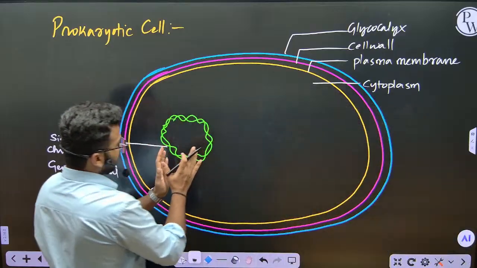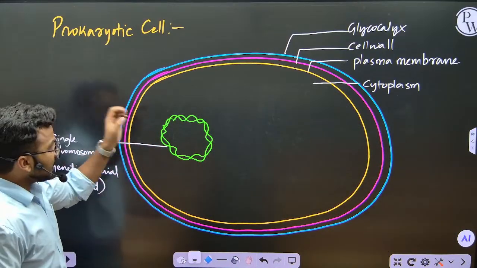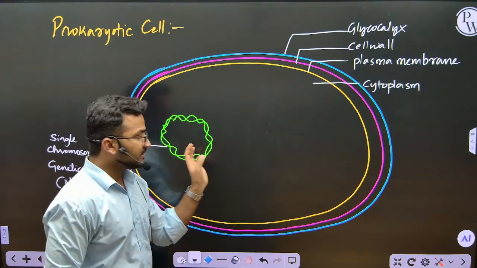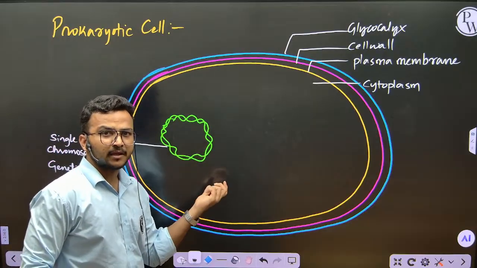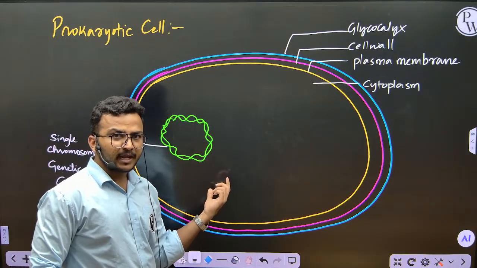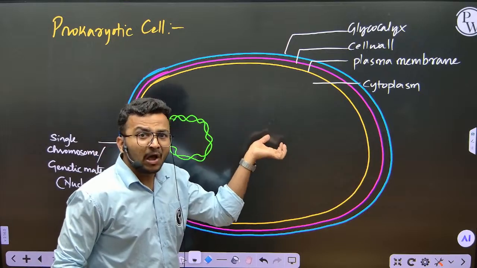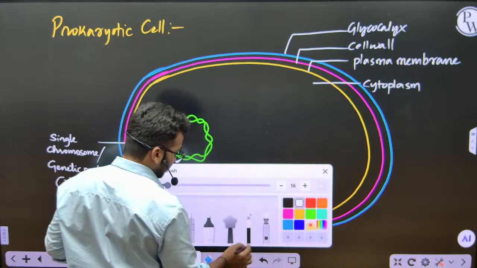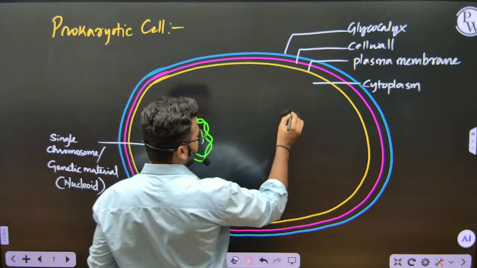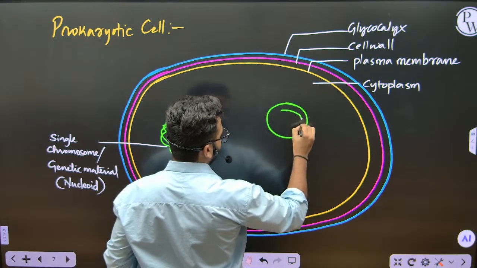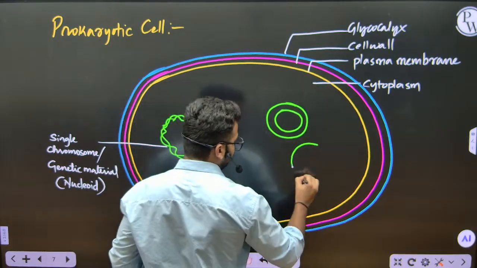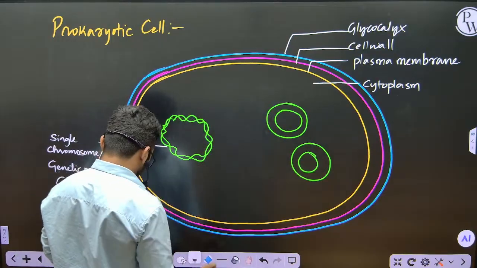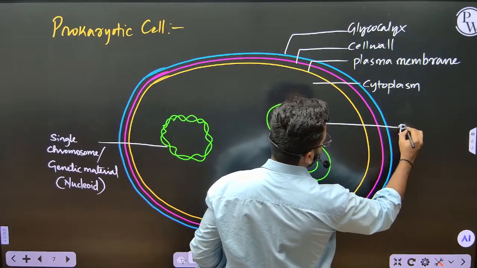Apart from this genetic material, this is the main DNA. Apart from the main DNA, you will find some other small circular DNAs also. That small circular DNA, we call plasmids.